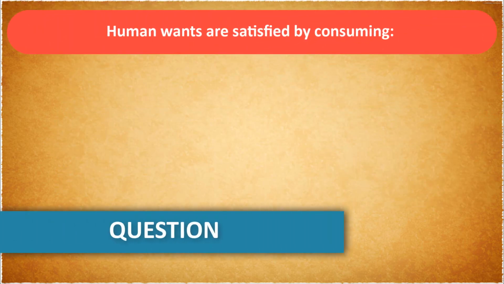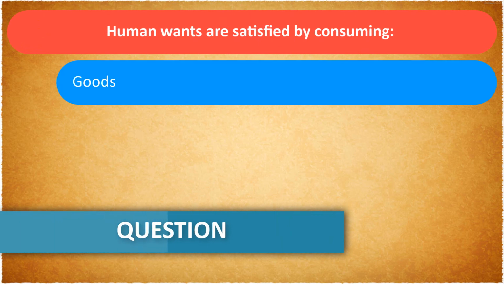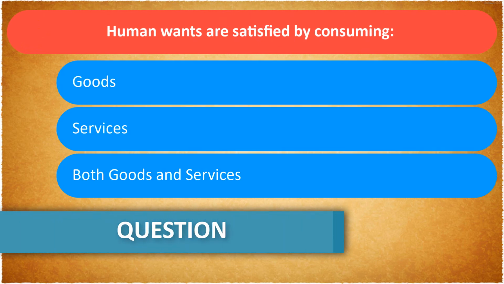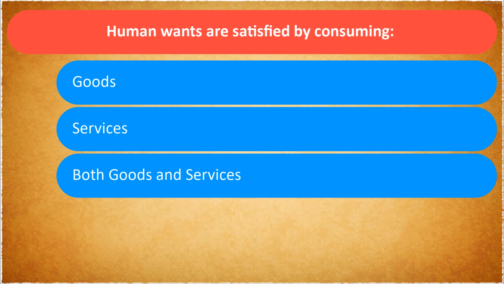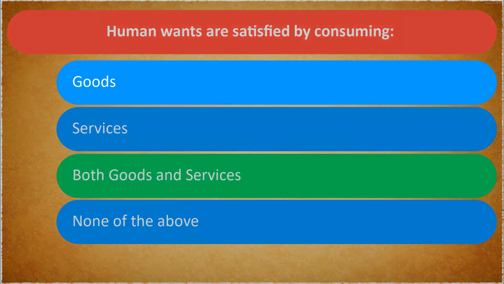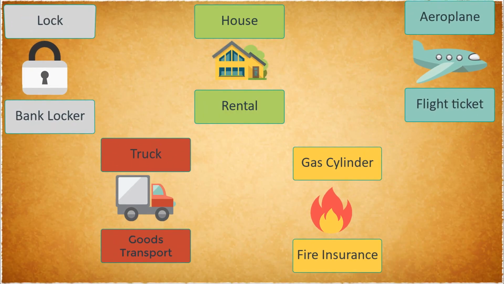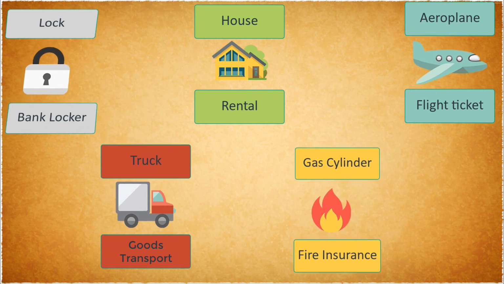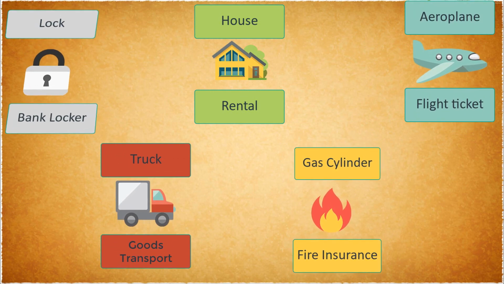Human wants are satisfied by consuming 1 goods, 2 services, 3 both goods and services, 4 none of the above. Yes, both goods and services are used to satisfy human wants. Next time you buy something, you should ask yourself, am I buying a good or service?